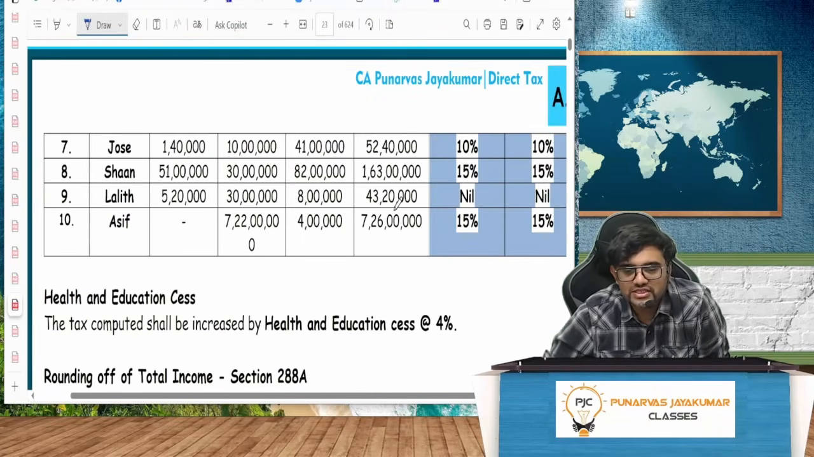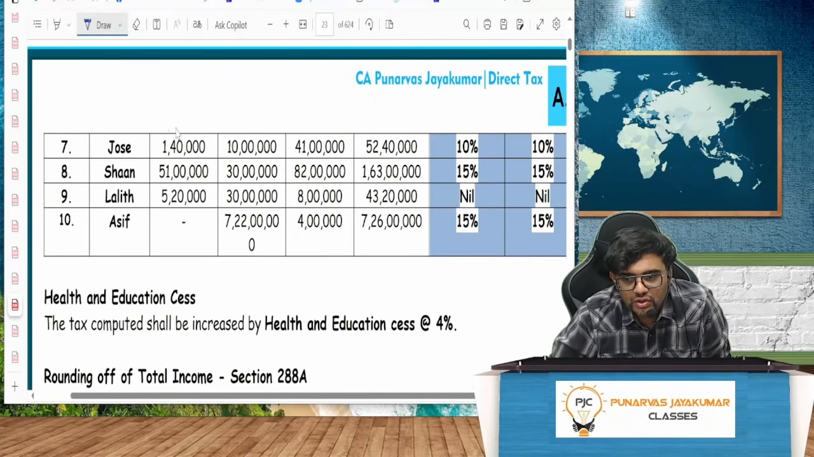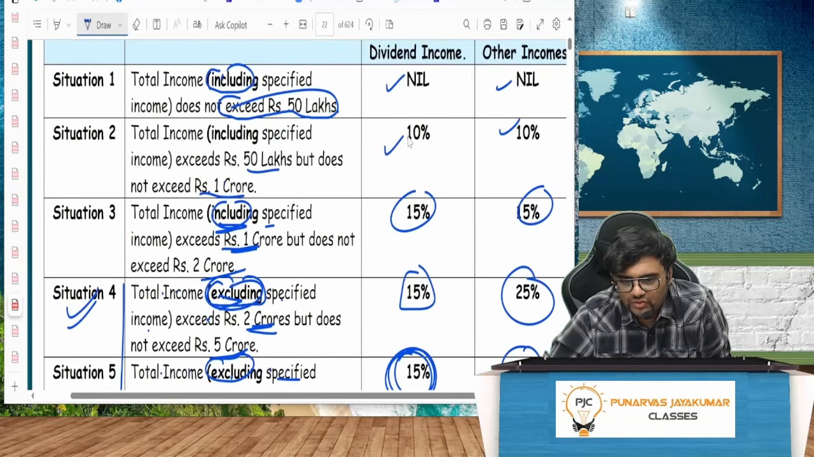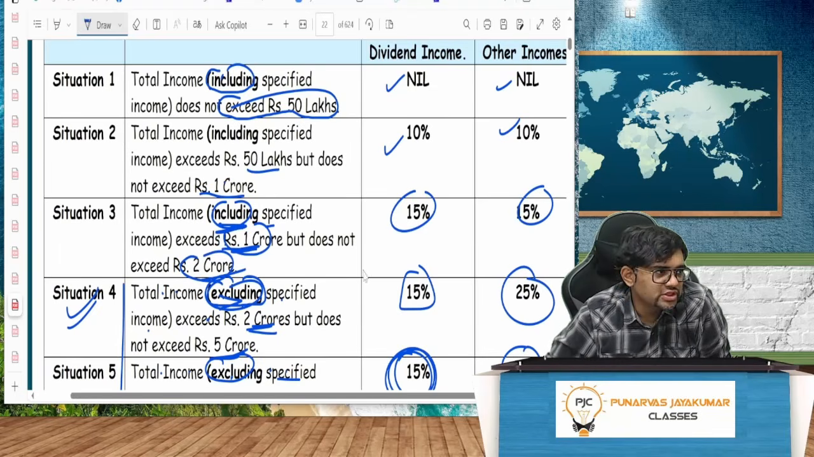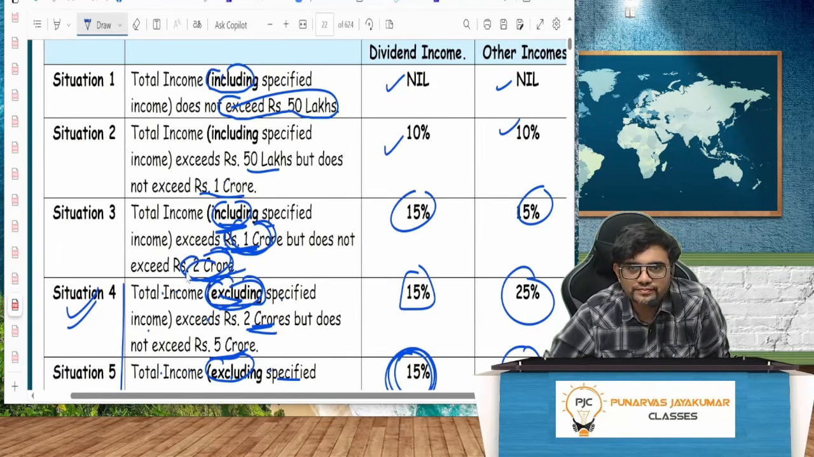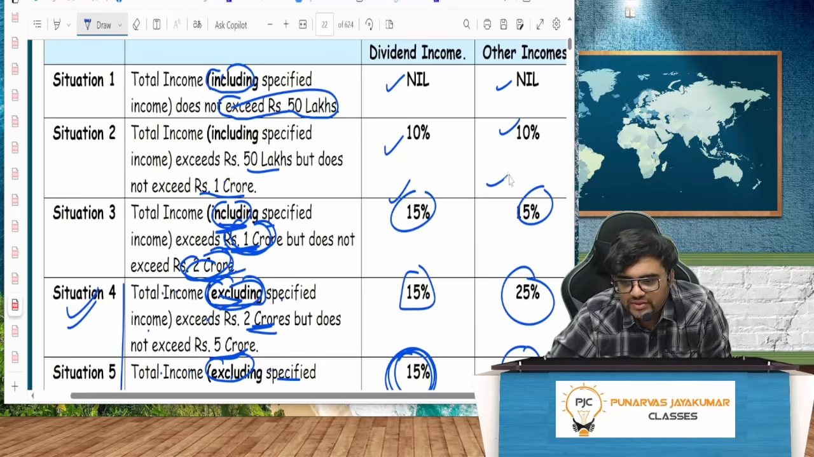Very simple. Next, 7. Joes. All put together is just more than 50 lakh, less than 1 crore. So 10%, 10%. Shan. All put together, it is more than 1 crore 50 lakh, less than 2 crore. More than 1 crore, does not exceed 2 crore. Situation number 3. So what is it? 15%, 15%.